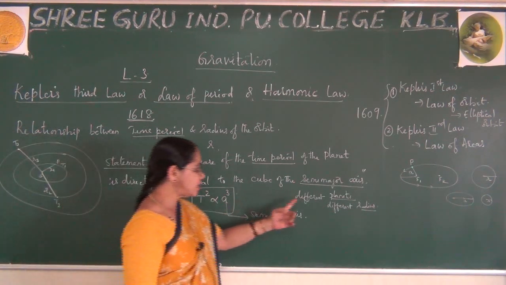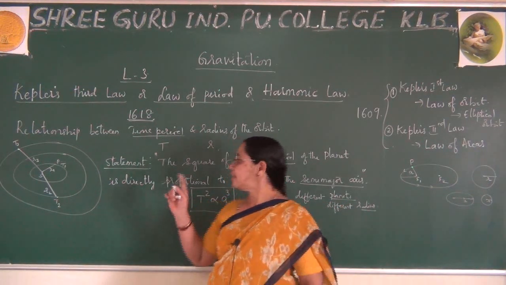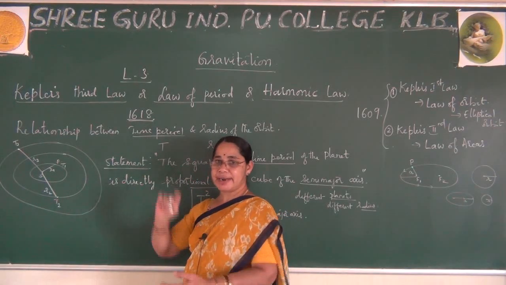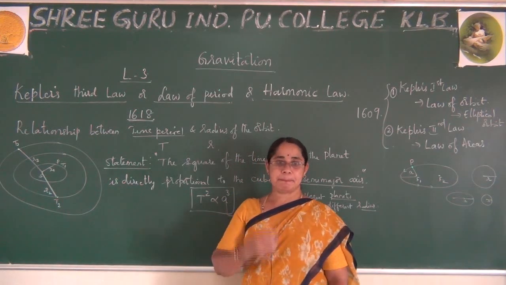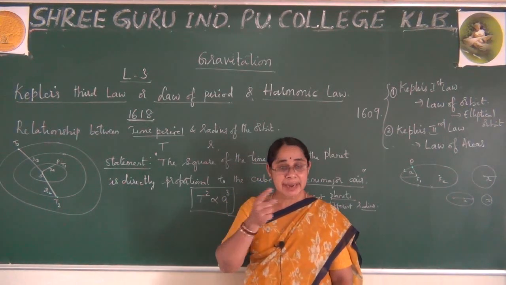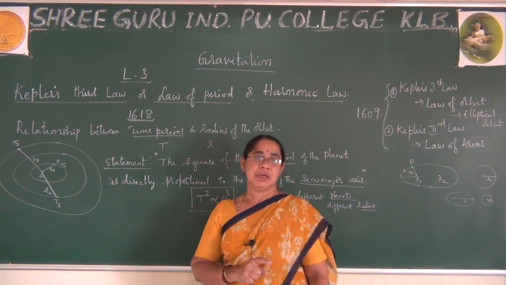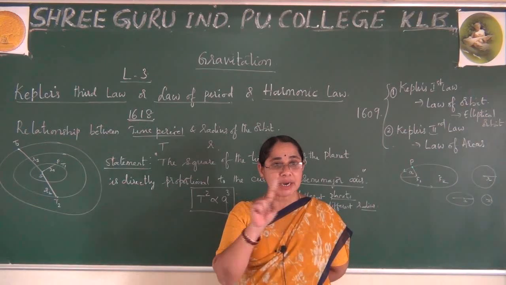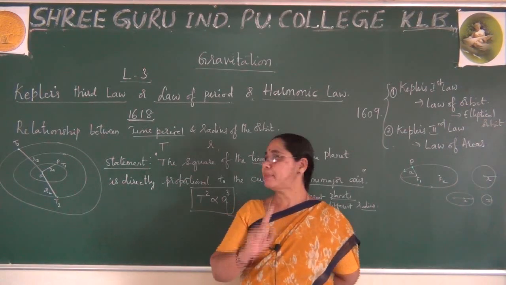Different planets are having different radii. By observing this, you are able to say different planets have different radii. So remember, what do you mean by time period? The time taken to complete one complete revolution of the planet around the sun. The time taken to complete one complete revolution, I said. So what do you mean by this?